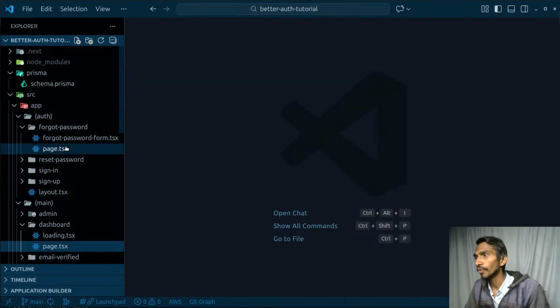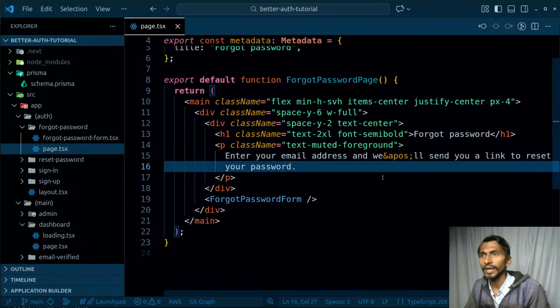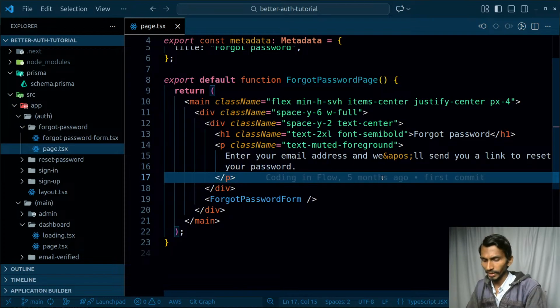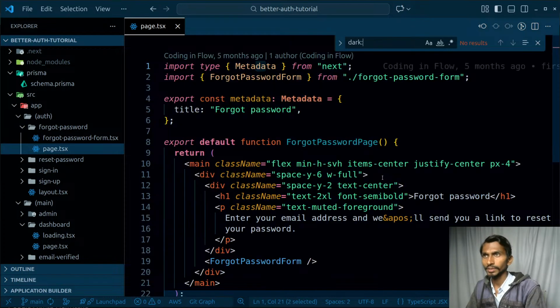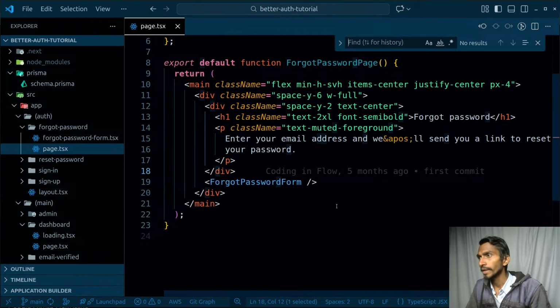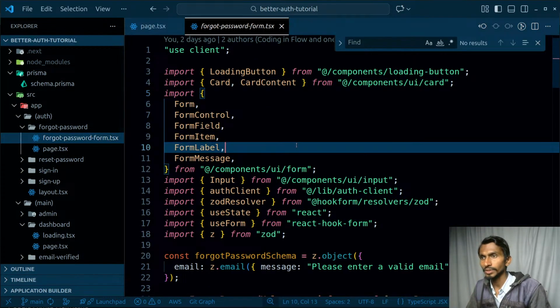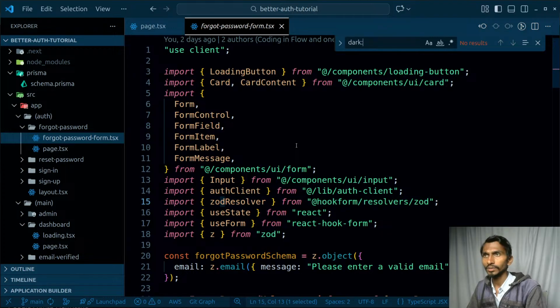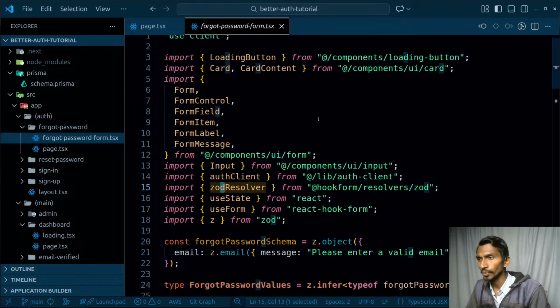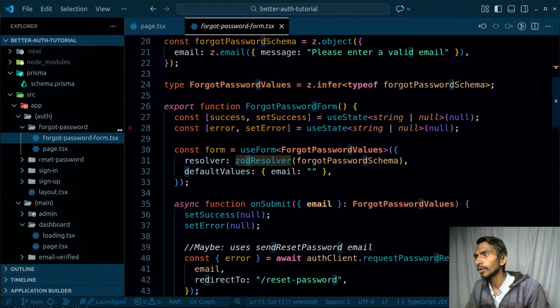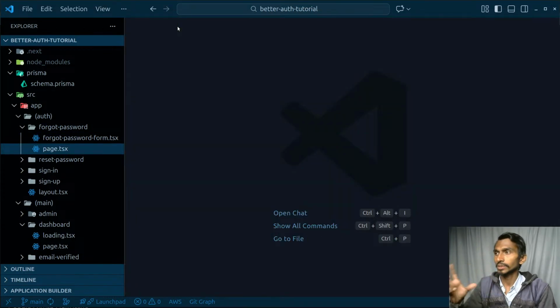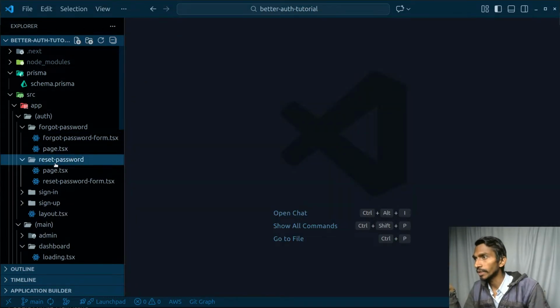So first of all, we have forgot password page, and inside my forgot password page, I don't really have any dark mode related properties. Yes, I don't have. And inside forgot password page, let's see, control F, dark. Alrighty, even here I don't have, not a problem. Overall things got done. I will have my page, then I will have my form and all, that's it. This is how we will be just going through it quickly, and after that we will start building the things.